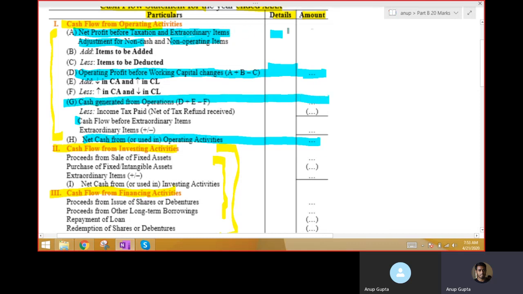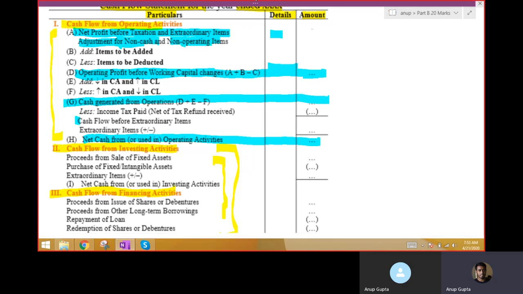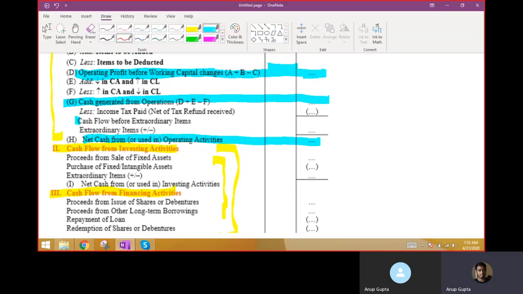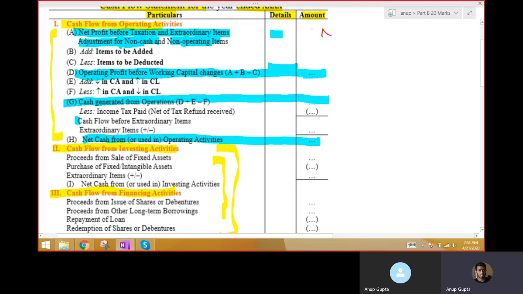We start with net profit, then we adjust non-cash and non-operating items. Whatever we get is known as operating profit before working capital changes.